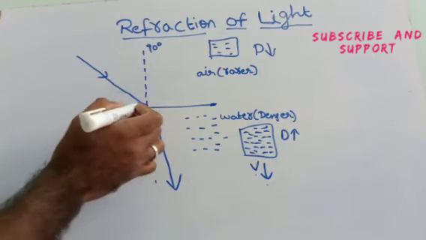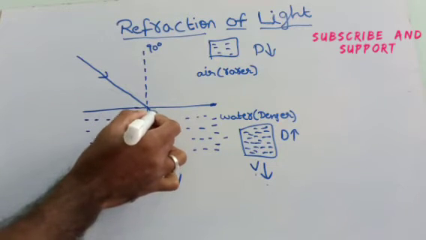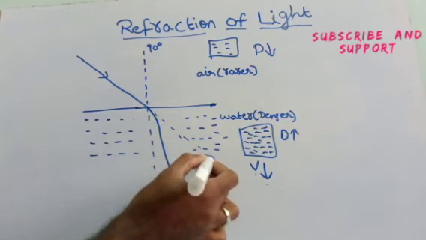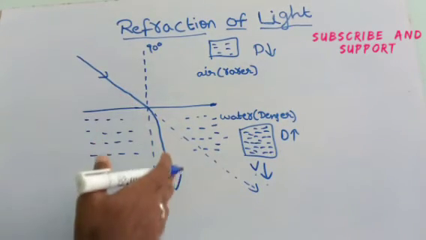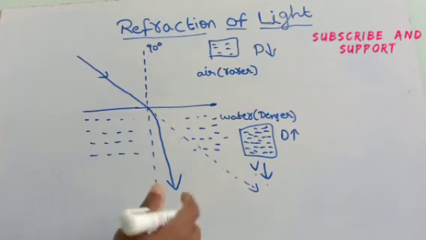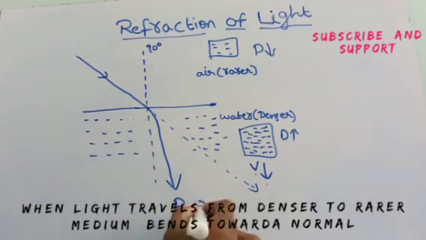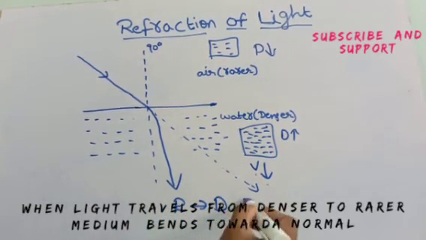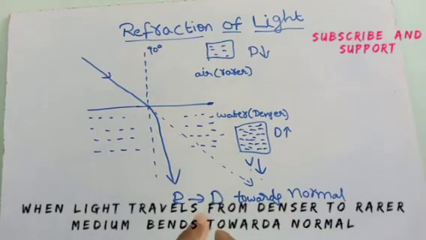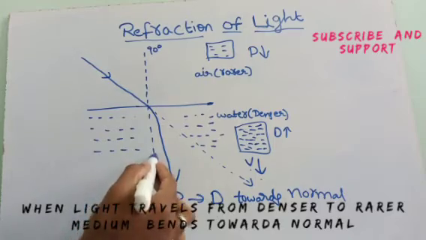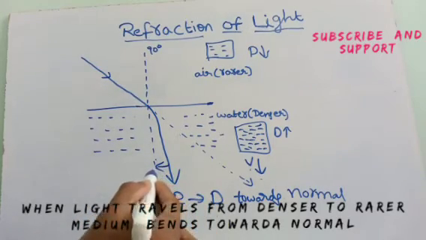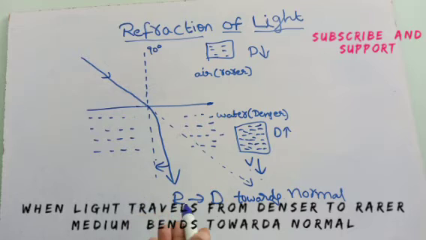Actually, when there is no medium change, then light has to travel in a straight line like this. But it bends towards normal and travels in the denser medium. When light travels from rarer to denser medium, it bends towards normal. Bends towards means it's coming towards normal. This is normal and it's coming towards normal and traveling.